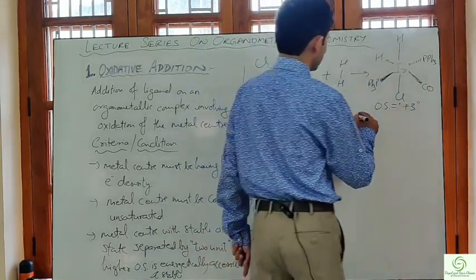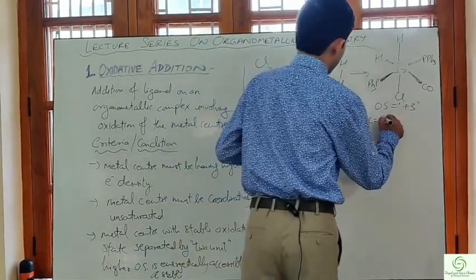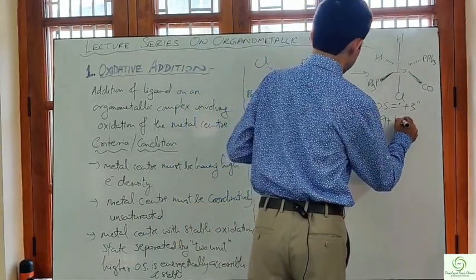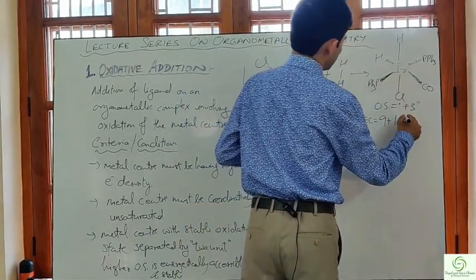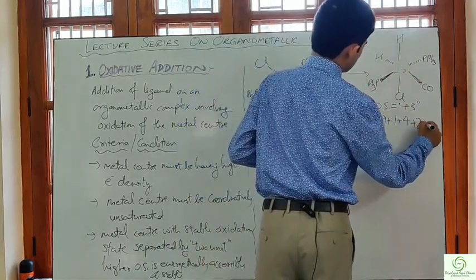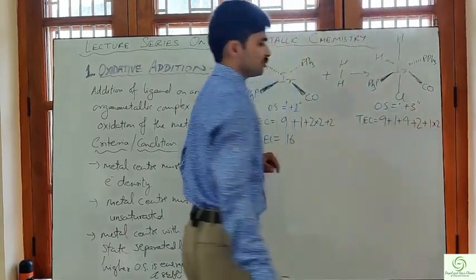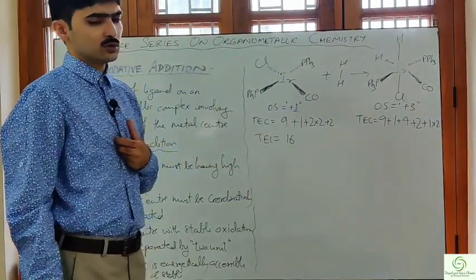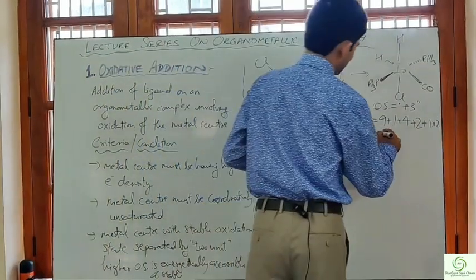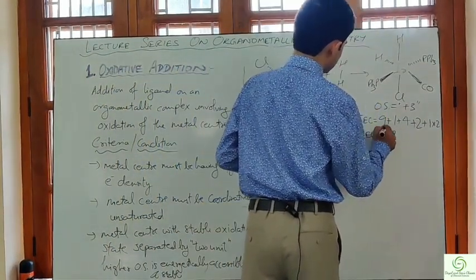And also let us calculate the total electron count. Now Ir is 9, chlorine 1. There are 2 PPh3, which means 4 electrons, 1 CO that means 2. There are 2 hydrogens, 1 hydrogen contributes 1, so 1 into 2. That will come out to be 18 electrons. Total electron count in this case is 18.